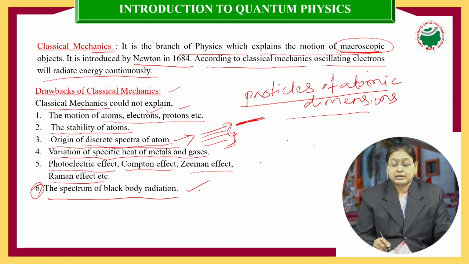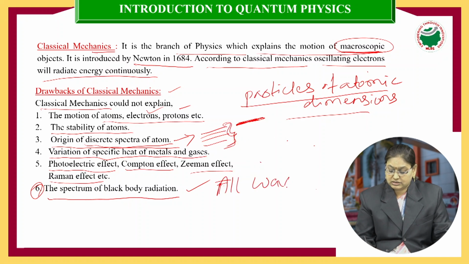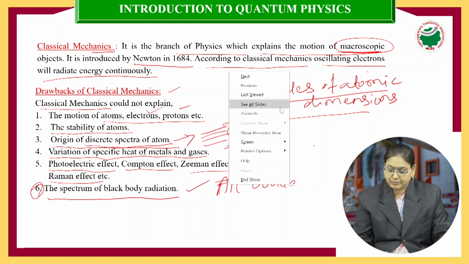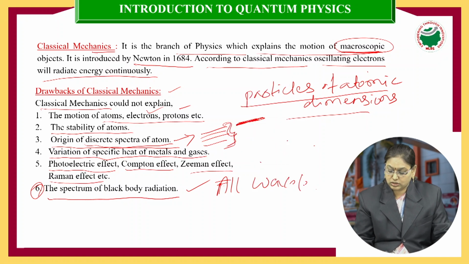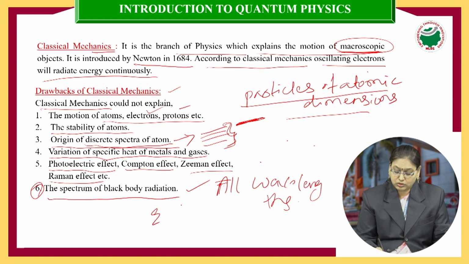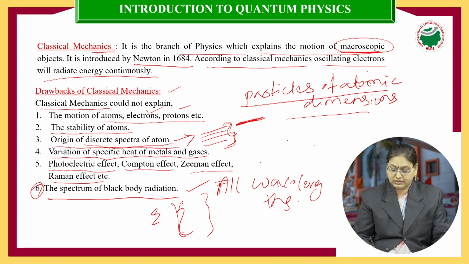The radiation emitted by a blackbody consists of all wavelengths. So scientists made attempts to explain how energy is distributed among all these wavelengths at different temperatures.